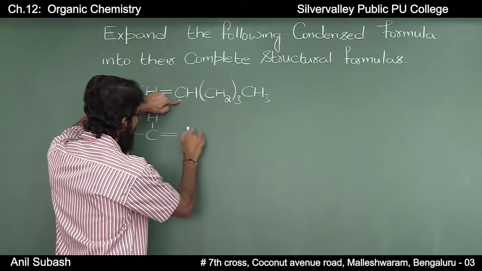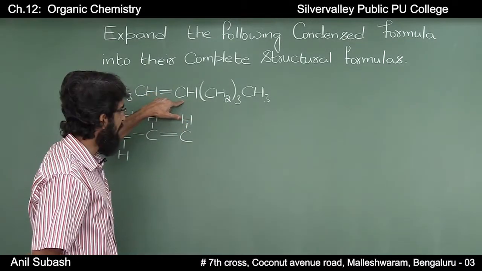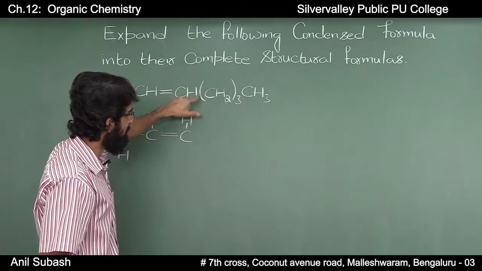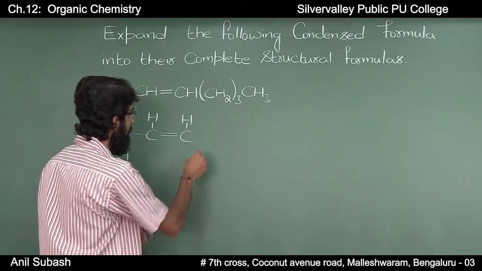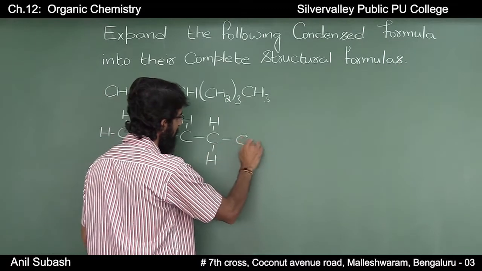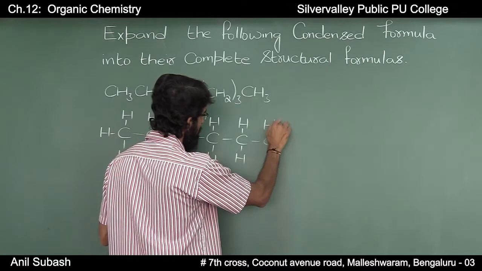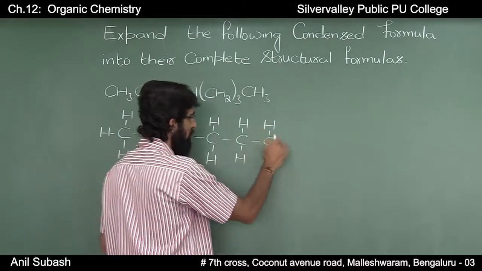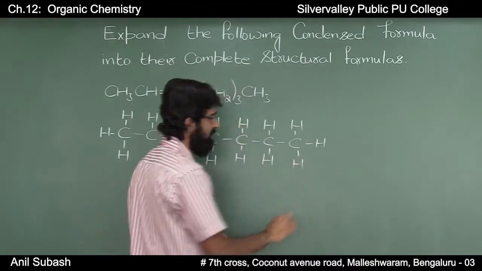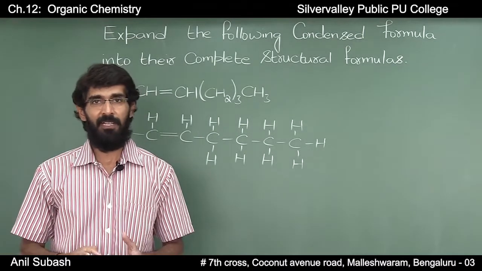You have a carbon which is attached to hydrogen, and this carbon is attached to another carbon atom, and if you observe here, there are three CH2 groups in the chain. Therefore, it is written as CH2, CH2, CH2, and at last you have a CH3. This is how you represent the complete structural formulas.